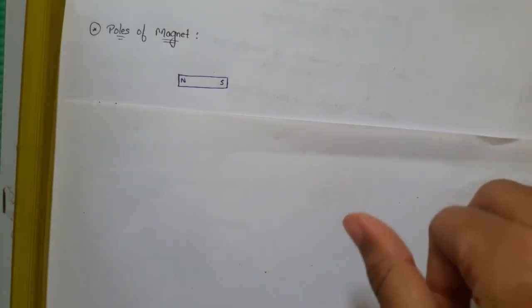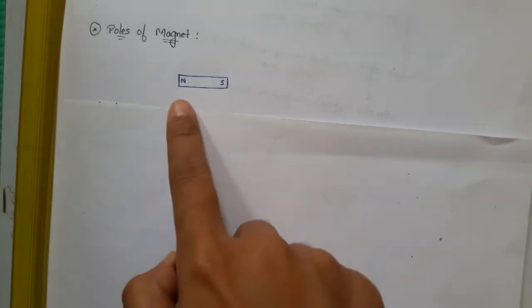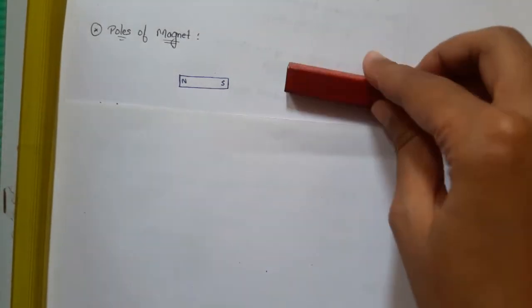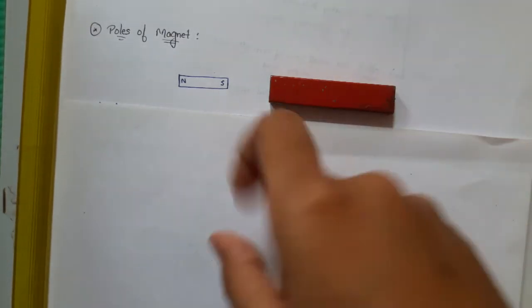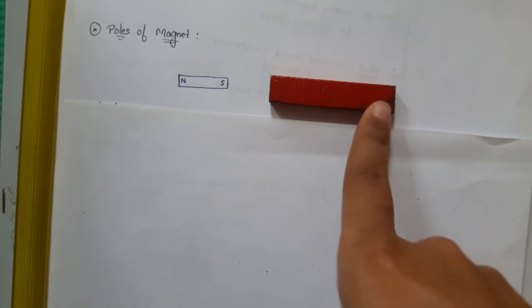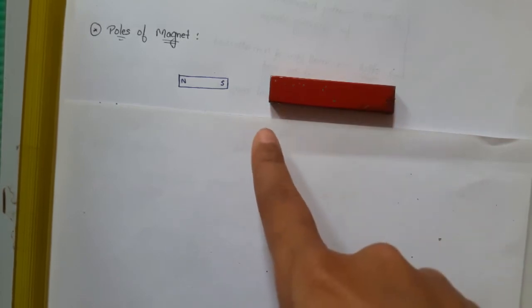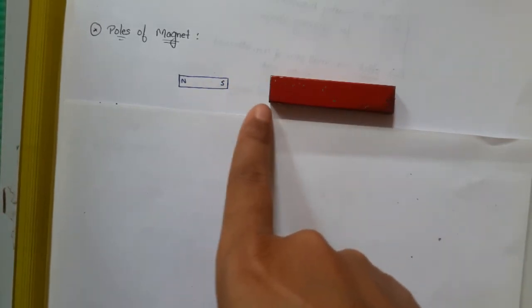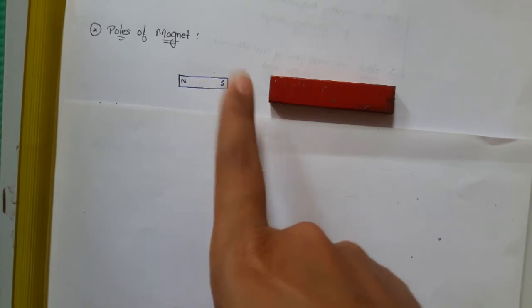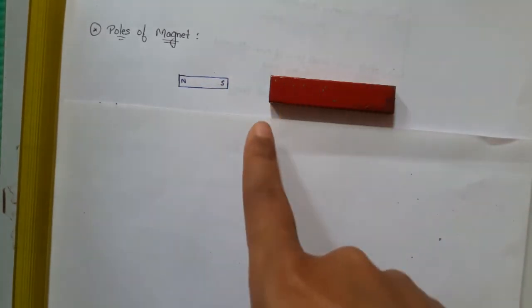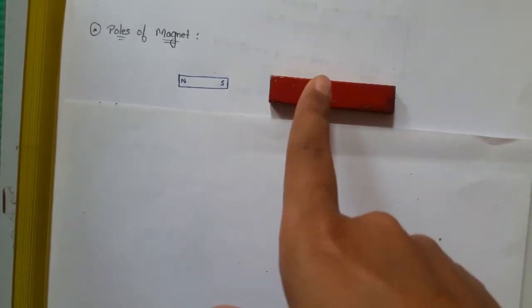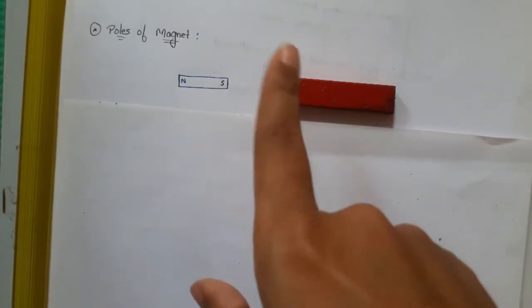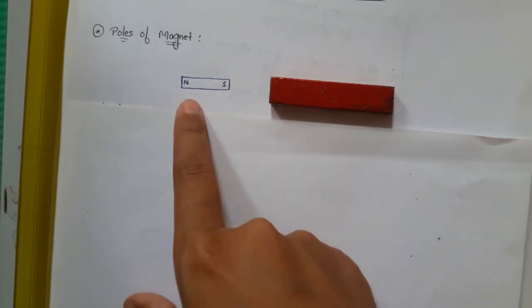Poles of the magnet. A magnet actually has two poles, that is, north and south pole. So in this bar magnet, how can we know which is the north pole and which is the south pole? Let us assume this is the north pole and this is the south pole. In the previous activity, you saw that the iron filings got attracted only to this place and not to this. Some of the iron filings got attracted to this one and not this. That shows that there are two different poles for the bar magnet, that is, north and south.